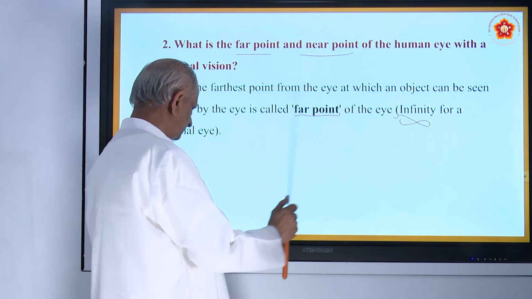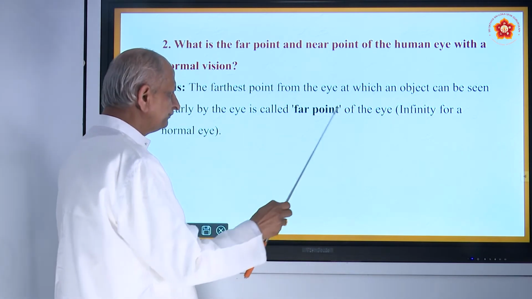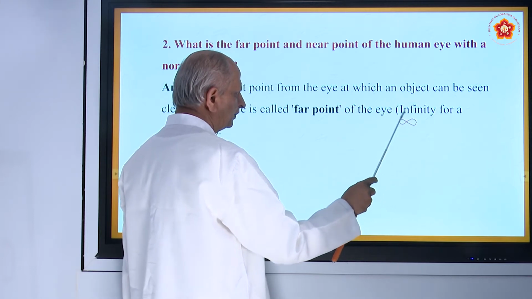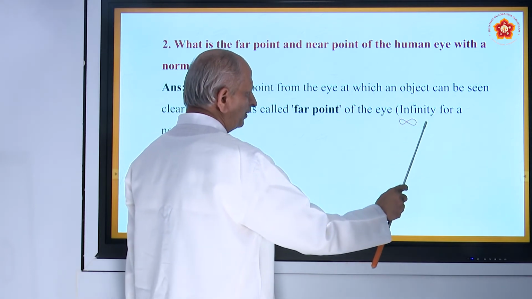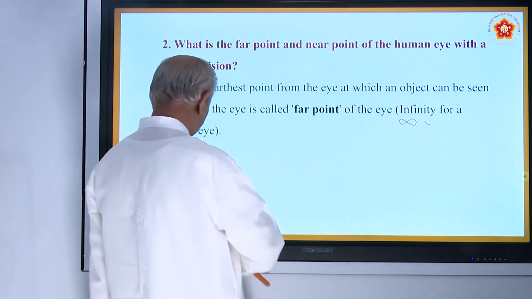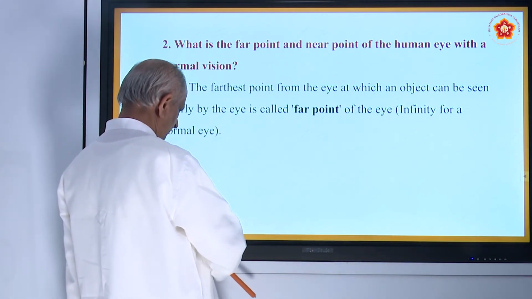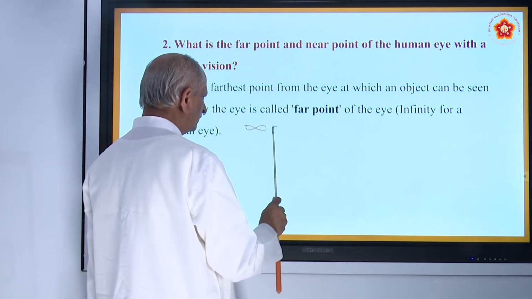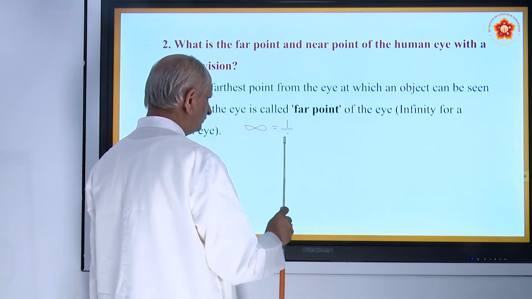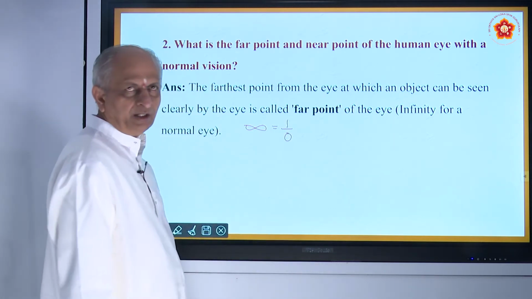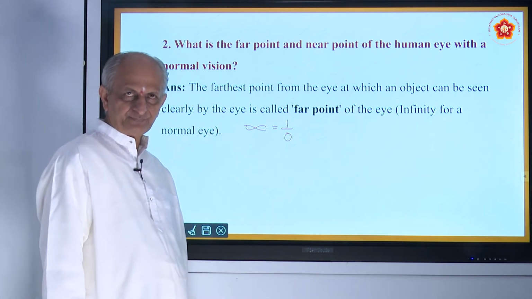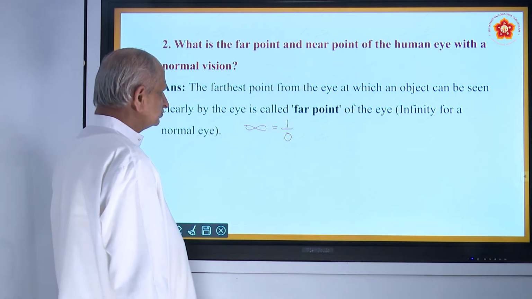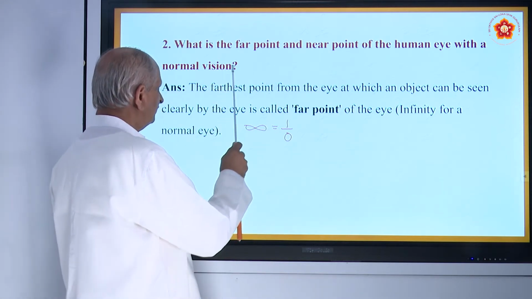Infinity is a word in mathematics. You usually write it as 1 by 0. This ratio is called infinity, meaning beyond measure. So this is called the far point.